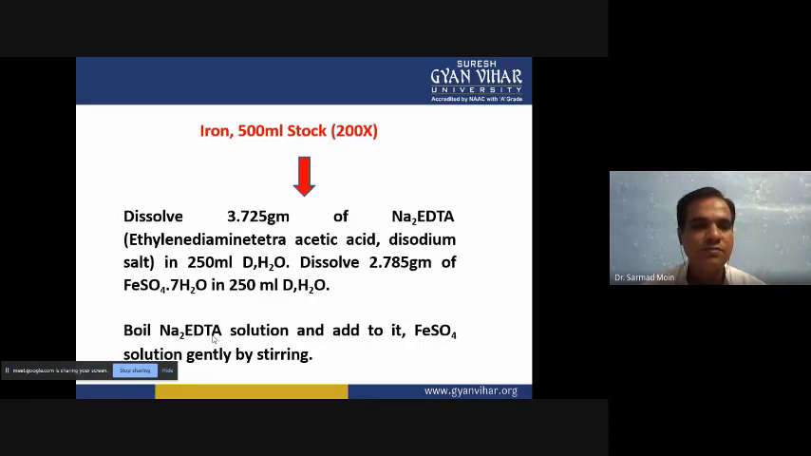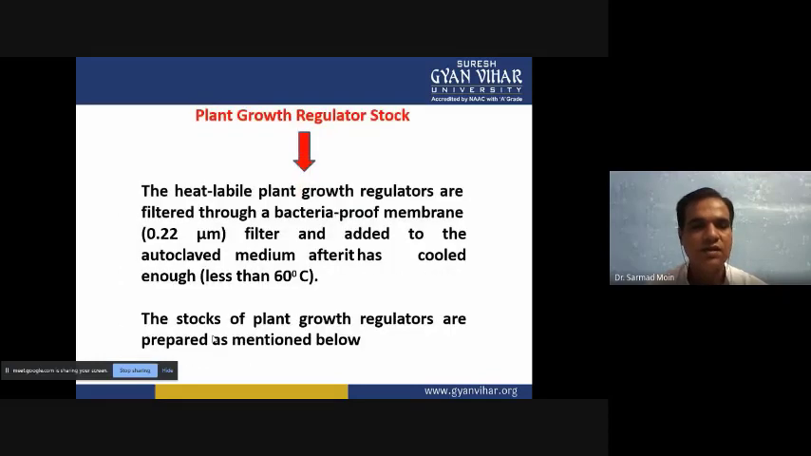So we can take 3.725 gram of disodium EDTA, or ethylenediaminetetraacetic acid disodium salt, into 50 ml of distilled water. And we can also dissolve 2.785 gram of FeSO4·7H2O into 50 ml of distilled water, and we have to boil it a little bit so that the disodium salt of EDTA can be easily dissolved in the water. The FeSO4 solution we have to gently stir, so that FeSO4 also can be easily dissolved into the iron stock solution.